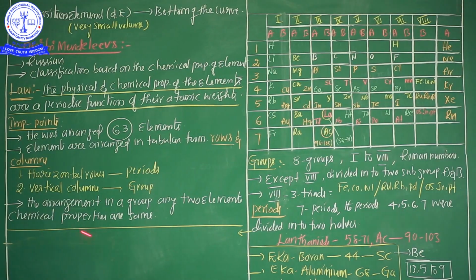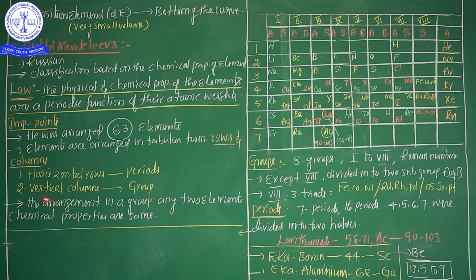These are the periods. And vertical columns, according to Dmitri Mendeleev's classification of the elements, vertical columns mean top to bottom; these are the groups. Very important: from a chemistry point of view, groups mean vertical columns and periods mean horizontal rows. See, my dear students, Dmitri Mendeleev first introduced the tabular form in two phases, rows and columns.